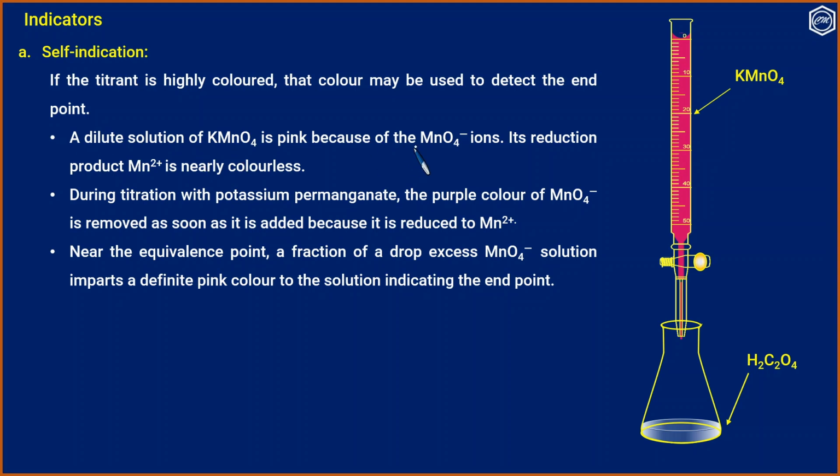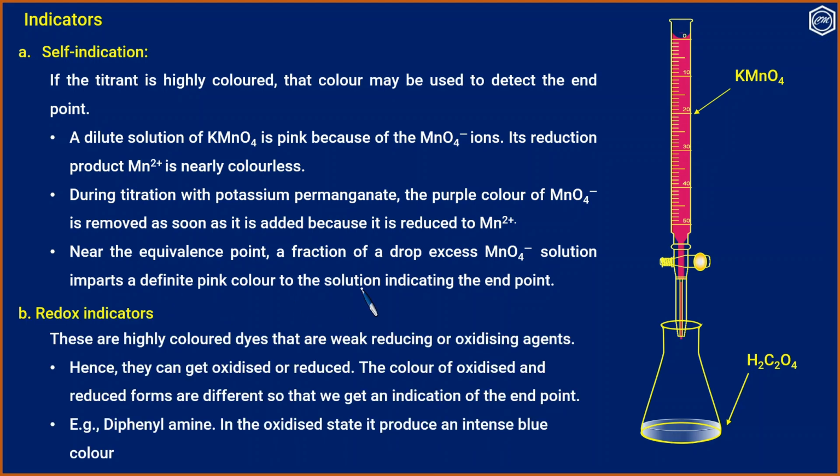A dilute solution of KMnO4 is pink because of the MnO4 minus ions. Its reduction product Mn2 plus is nearly colorless. During titration with potassium permanganate, the purple color of MnO4 minus is removed as soon as it is added because it is reduced to Mn2 plus. Near the equivalence point, a fraction of a drop of excess MnO4 minus solution imparts a definite pink color to the solution, indicating the end point. The second type is redox indicators.